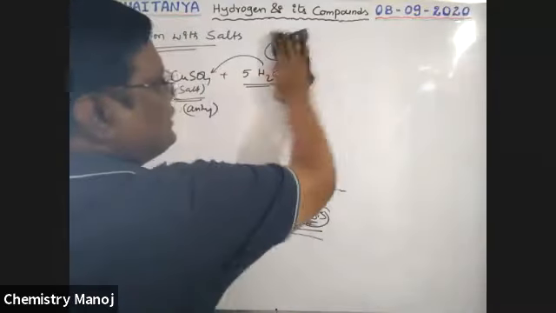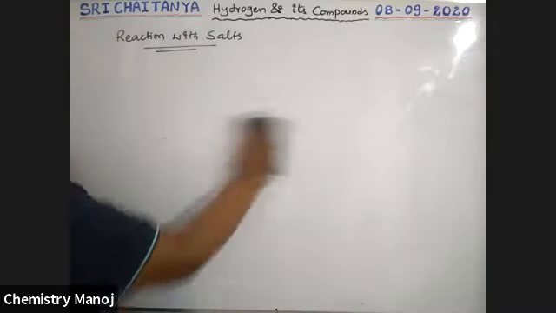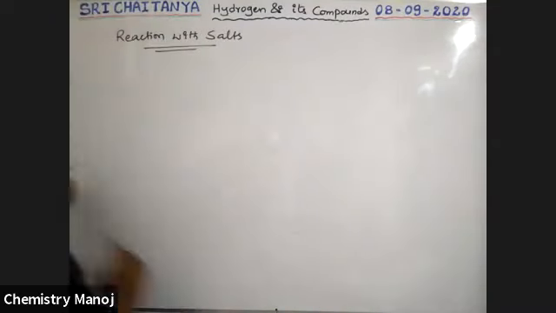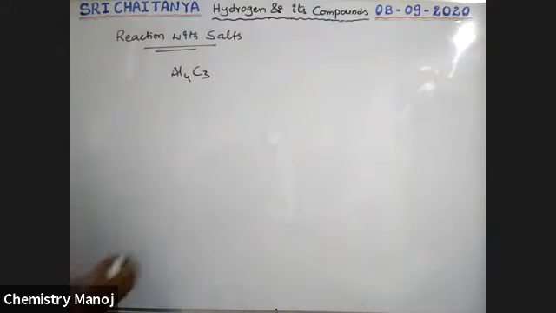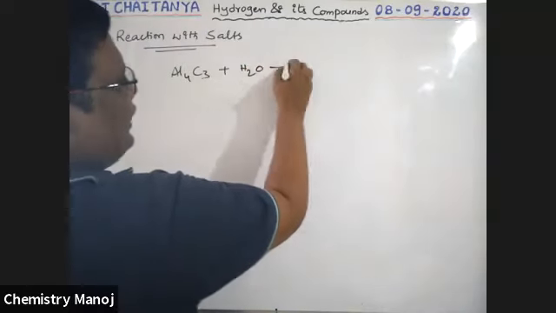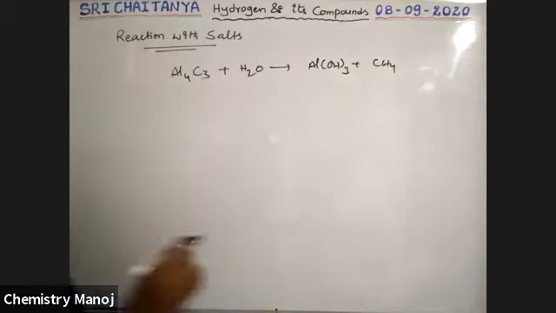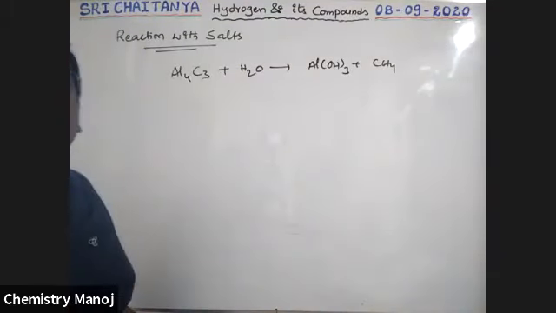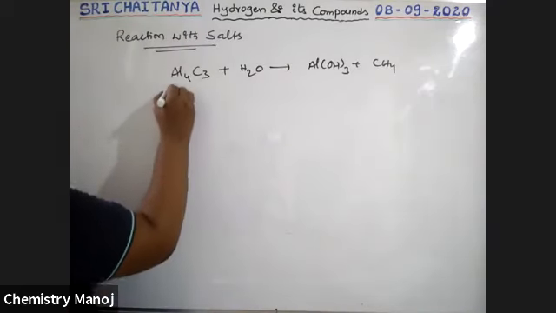Now, some examples. That is aluminum carbide, Al4C3. When this aluminum carbide reacts with water, that gives Al(OH)3 plus methane. Guys, is this a hydrolysis reaction or a hydration reaction? Tell me. Yes, the compound is going to break. Hydrolysis reaction.